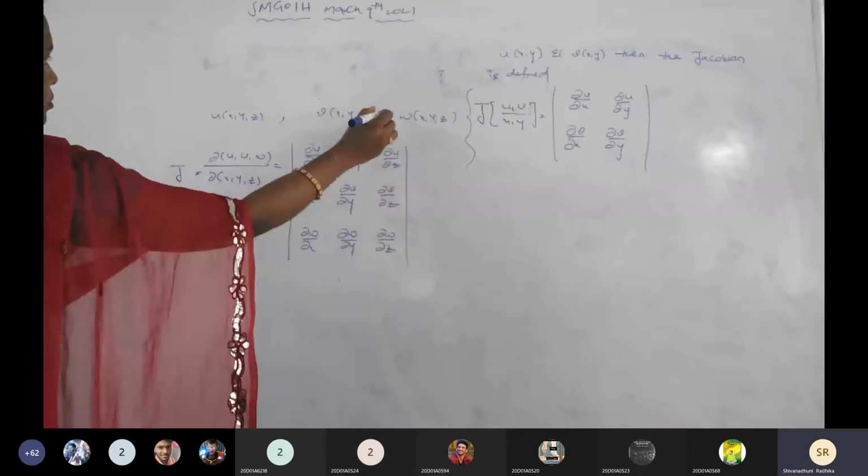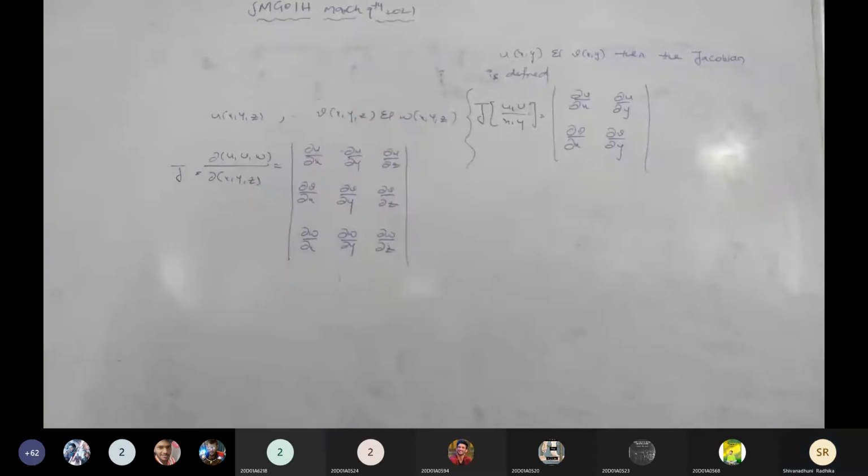3 functions, 3 variables. That is 2 functions, 2 variables.